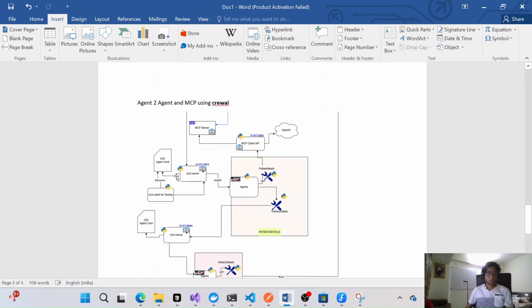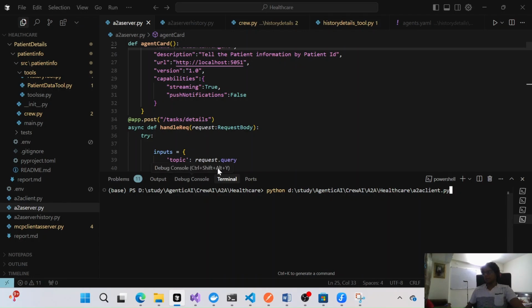Whatever descriptions we have in the agent calls, we are concatenating them and passing them here, and using the LLM, OpenAI GPT-4o mini, we are passing the requests to get that response. Whatever response we get, we pass it on to get the history details from here as well. And we are again doing the same agent card discovery, so let's see.